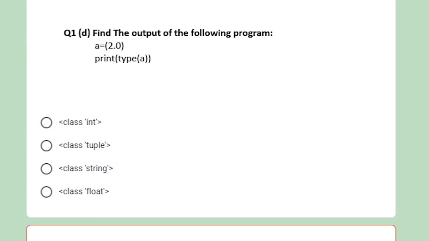Next question is, find the output of the following program. First, we initialize a is equal to 2.0. That means 2.0 is a float value. Okay. And print type of a. So the correct answer of this question is class float. That means the type of a is float. If we put a comma here, that means a is equal to within brackets 2.0 comma, then the type of a will be tuple. I hope you understand.